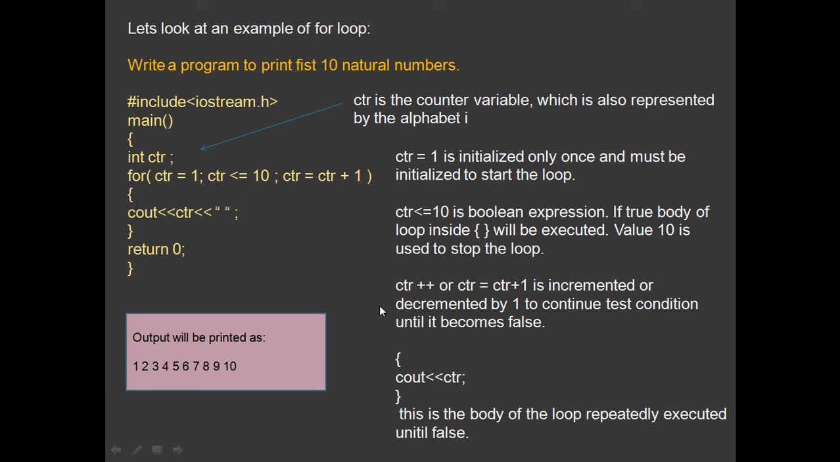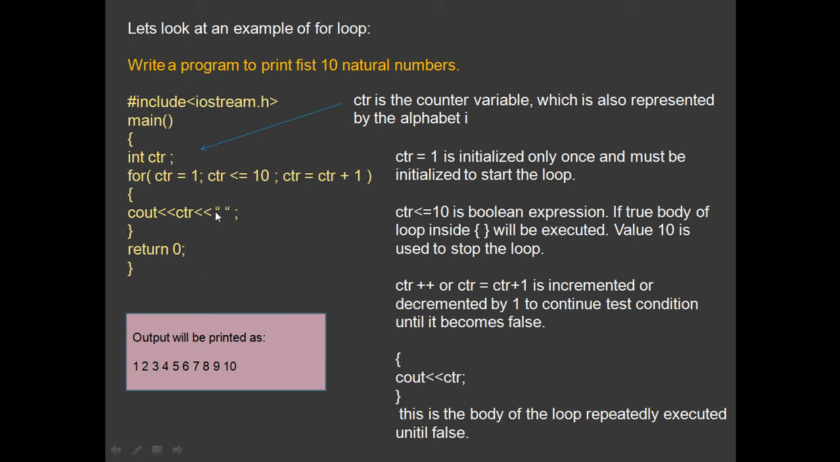So now, since this test condition is true, 1 is less than or equal to 10, cout CTR will display 1. Then this is a null string, which occupies one character, 1 byte, right? Because of that there is a space between 1 and 2. This null string creates a space between the digit 1 and 2.